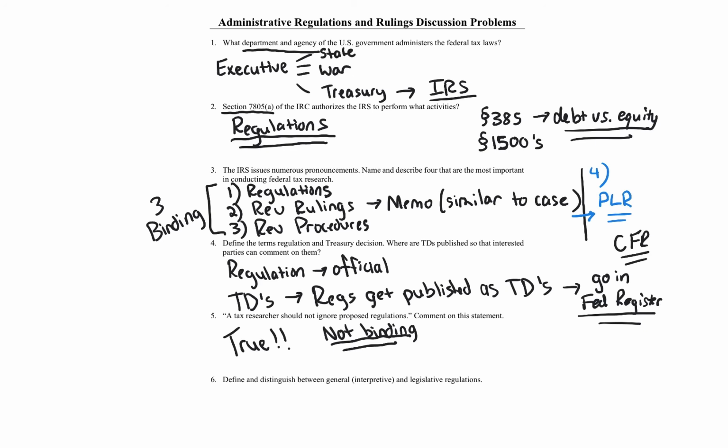And I will tell you that for most provisions in the tax law, there's not much change from proposed to final. There are some provisions where there are major changes, and they usually end up being newer concepts in the tax law.